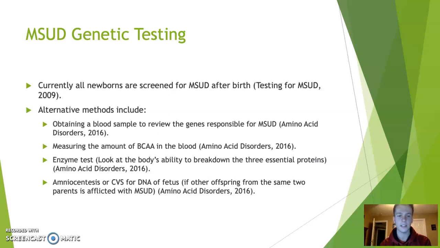Third, we have an enzyme test, which looks at the body's ability to break down those 3 essential proteins. And then lastly, there is a test for pregnant individuals if they have an offspring that is afflicted with MSUD. They can undergo this test via amniocentesis or CVS, and it's going to look at the DNA of the fetus to see if they are prone to MSUD.